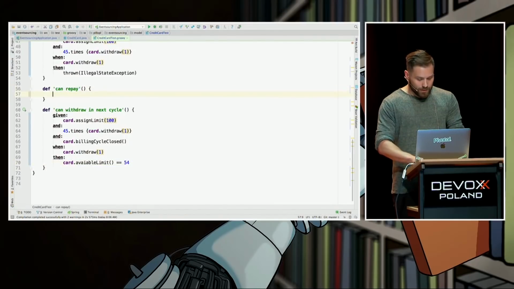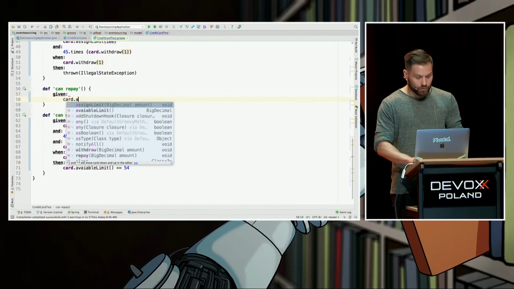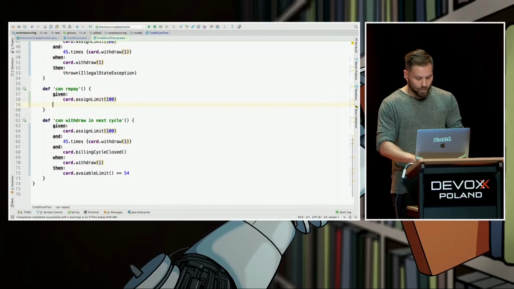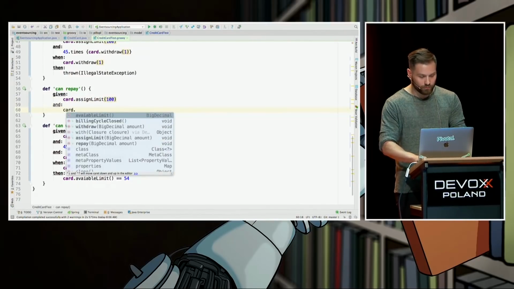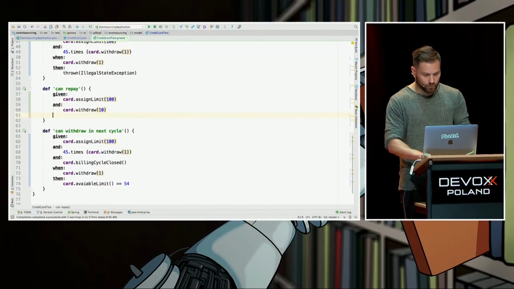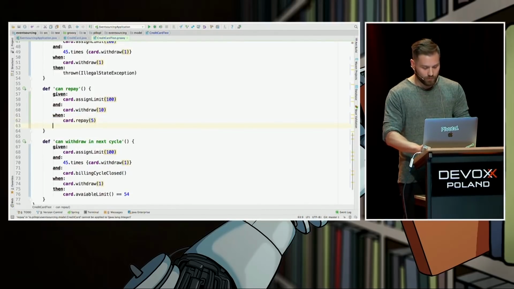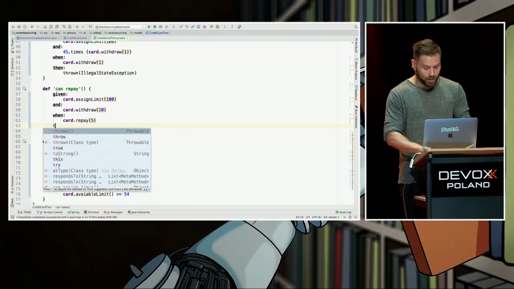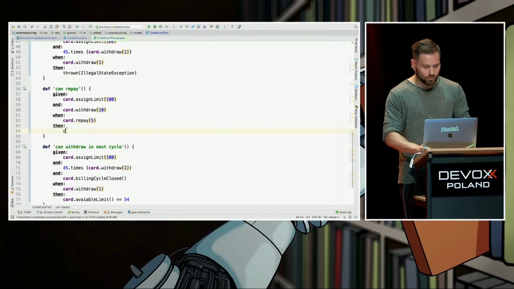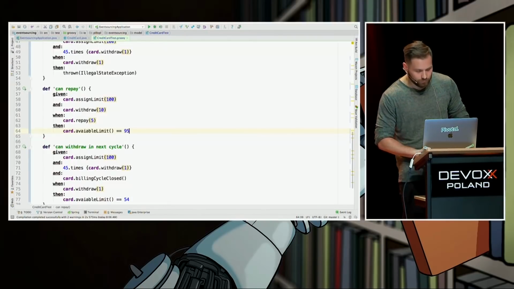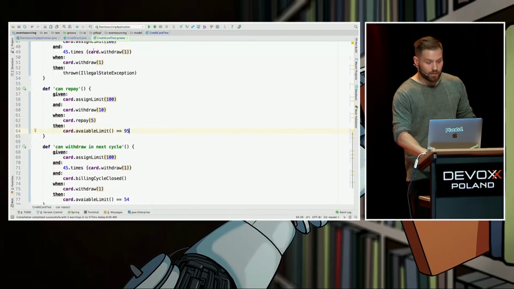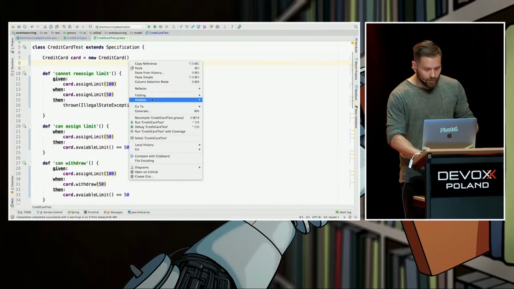And the last one is given a card with a limit 100 and withdrawal of, let's say, 10. When someone wants to repay 5, the card should say, hey, my available limit is equal to, I guess, 95. Yes. Okay, so let's run those tests. I think they will be red.